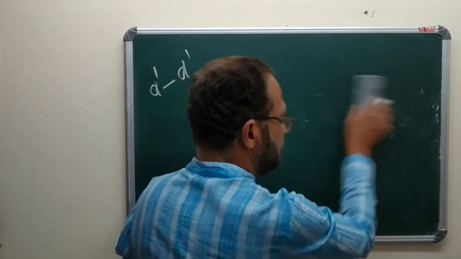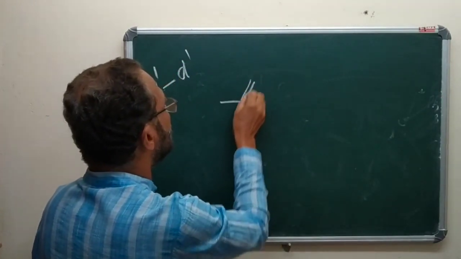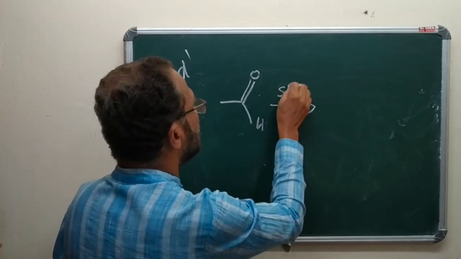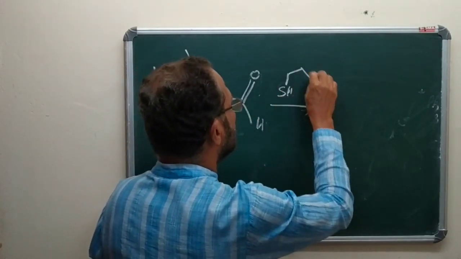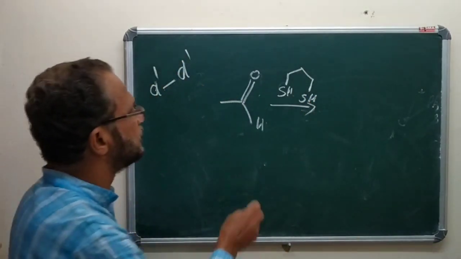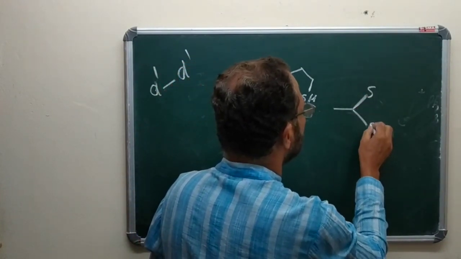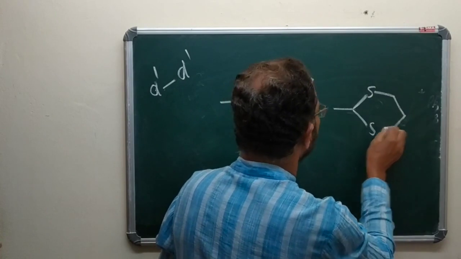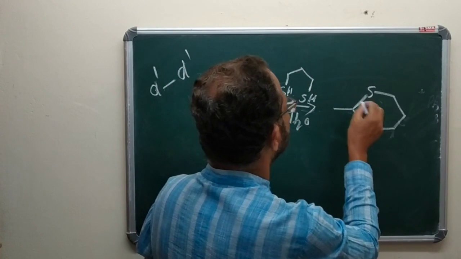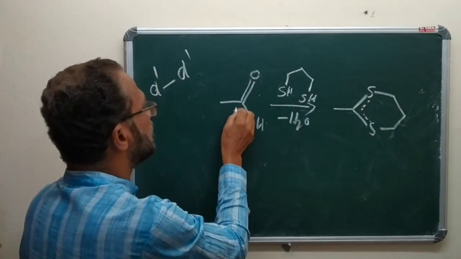Another example. Say, a protection reaction. This is followed by what? This is positive charge.